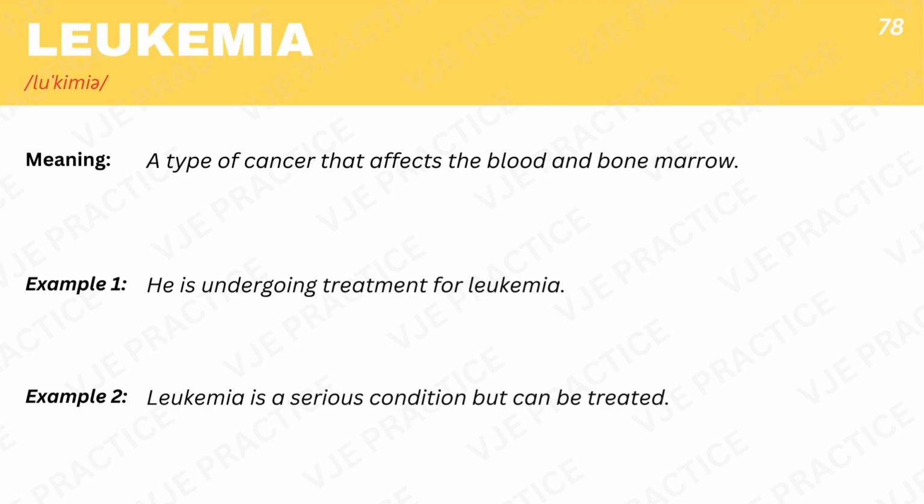Leukemia, a type of cancer that affects the blood and bone marrow. Example 1. He is undergoing treatment for leukemia. Example 2. Leukemia is a serious condition but can be treated.